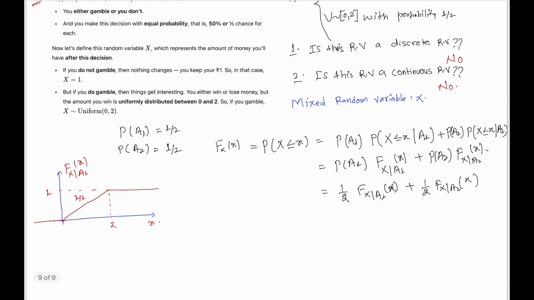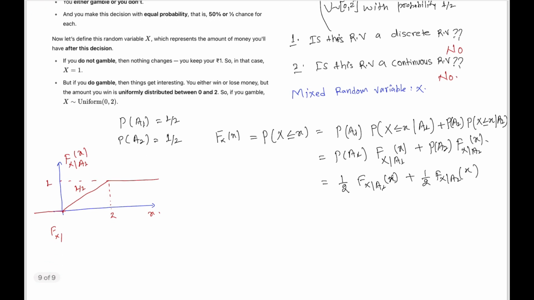And what will be the conditional CDF under the scenario A2? Both scenarios have the same probability. What will be the conditional CDF under this scenario?